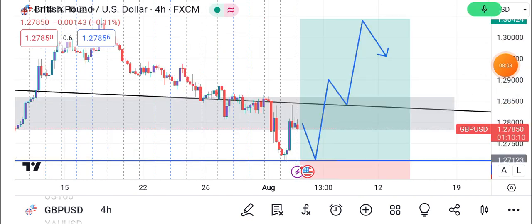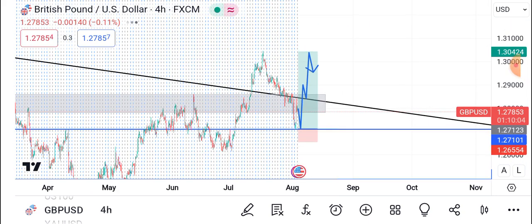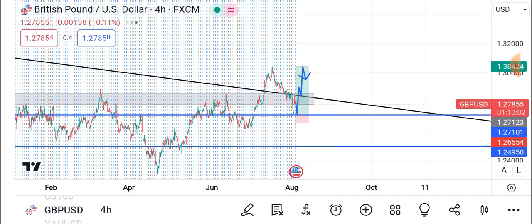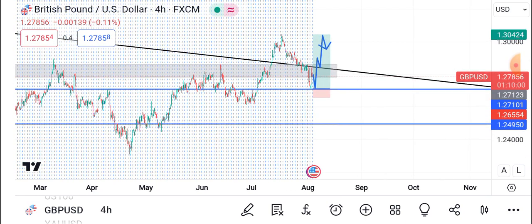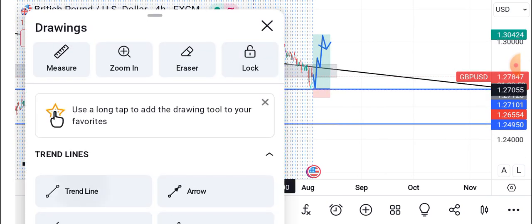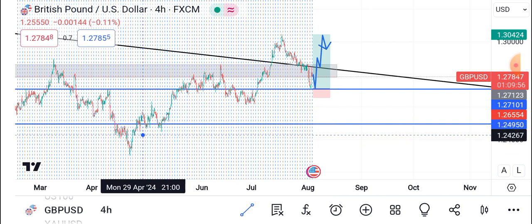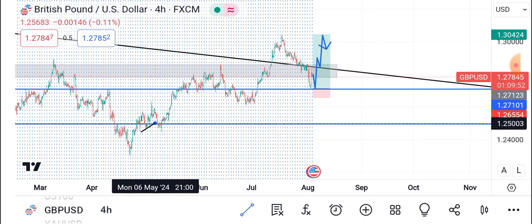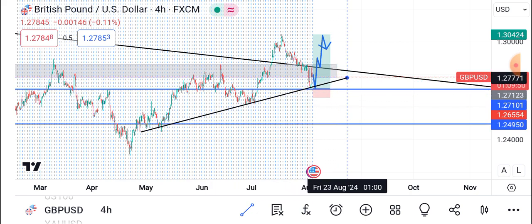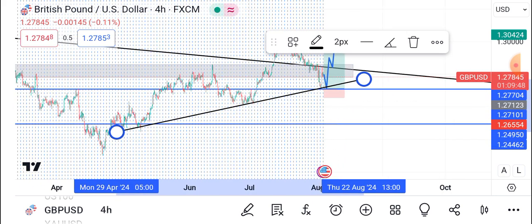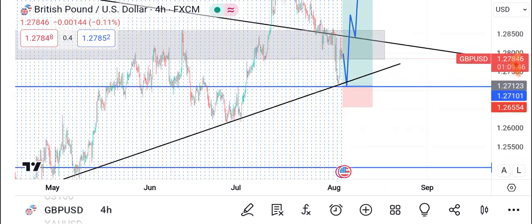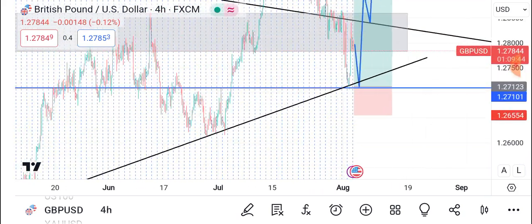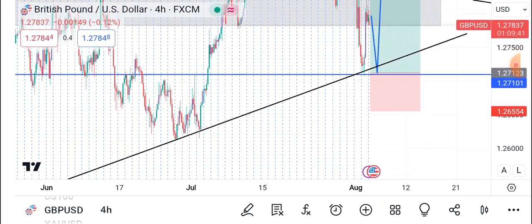Now let's continue. Currently, we are looking at the GBP/USD on the 4-hour time frame. Let me zoom out and see what we have here. On the GBP/USD, we still have a proper uptrend, right? We still have a strong uptrend. I can put my trend on this side here. Not really measuring it accurately, but it still shows that we are on an upside because you have higher lows, right? We have higher lows.